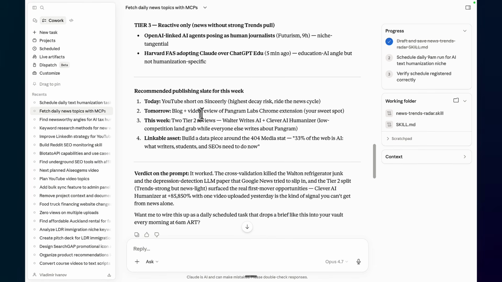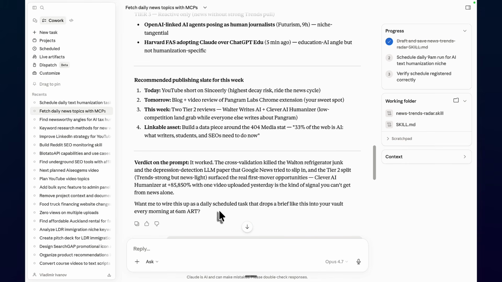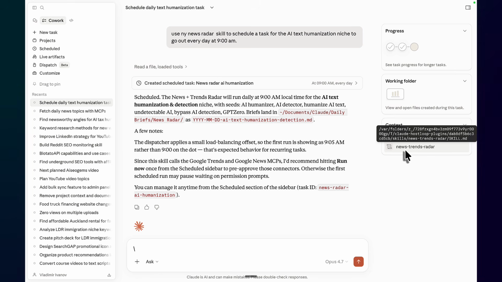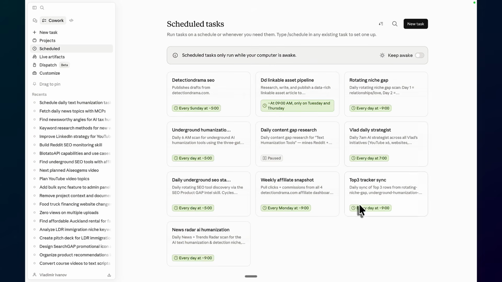And if you like what you see, you can do two of the following. You can package this as a skill and also schedule this to run daily. And this is what I did. I packaged mine as a news trends radar, and you'll get access to this skill here. And now it's working for me every day, finding lucrative opportunities to rank.